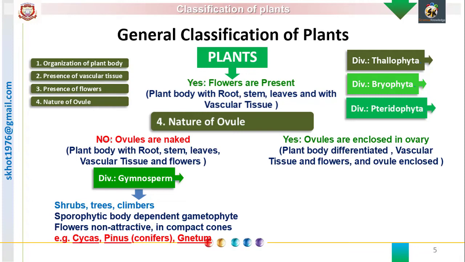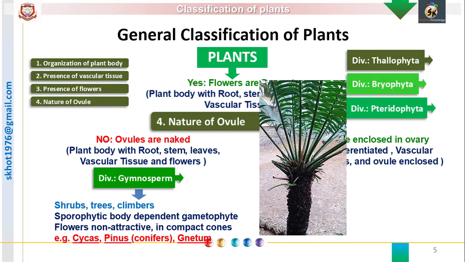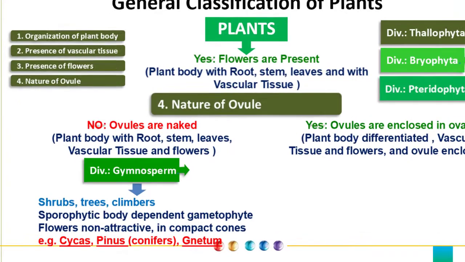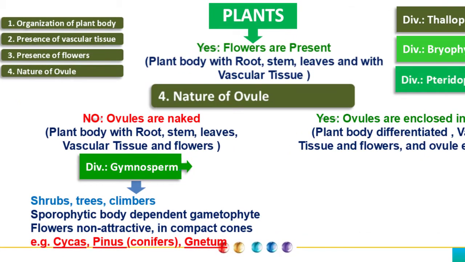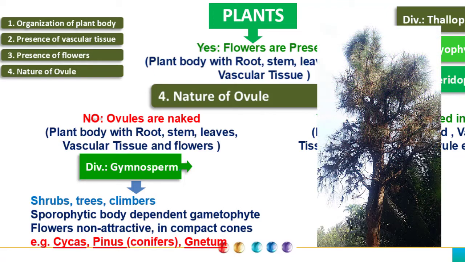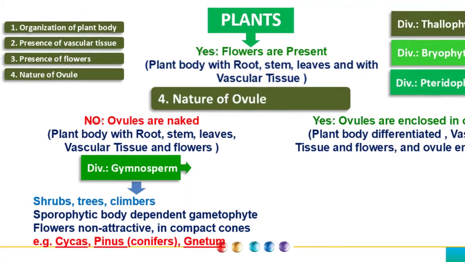Structurally, they include shrubs, trees, and climbers. They are perennial and woody plants. Their body is a sporophytic body and they produce gametophytes which are dependent on the sporophyte. They produce flowers, but the flowers are non-attractive and compactly arranged without sepals and petals. So colored floral parts are absent and therefore their inflorescence is called a cone. The best examples are cycas or the conifers like Pinus and Gnetum, etc.